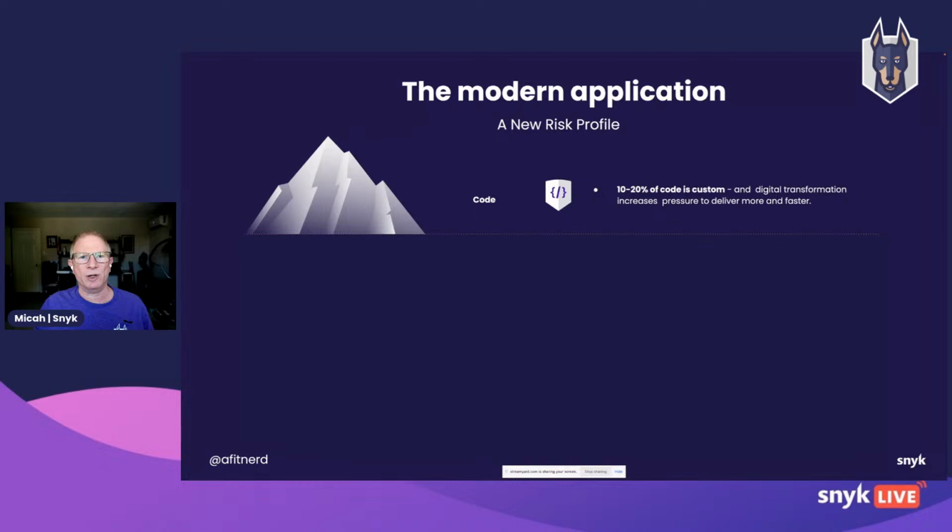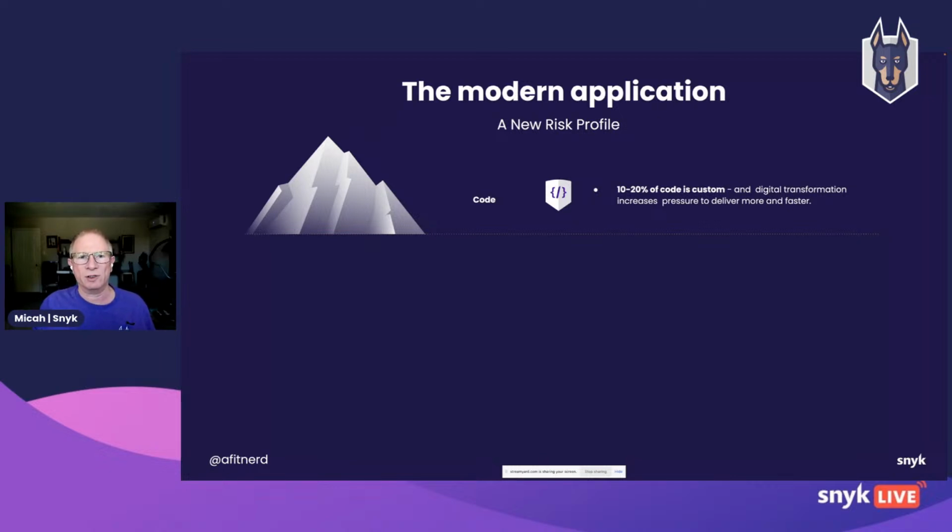So how bad is the situation? Well, if we take a look at the modern application, we can really start to look at it through the lens of a new risk profile. And along the left here, in case it's not completely clear, that is not a mountain. That is the tip of an iceberg. And the iceberg metaphor works really well because, as you probably know, we only see the tip of the iceberg. That's only maybe 10% of the overall iceberg, and everything else is below the surface.